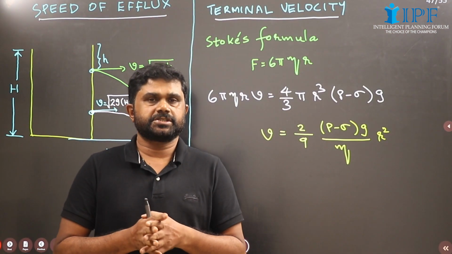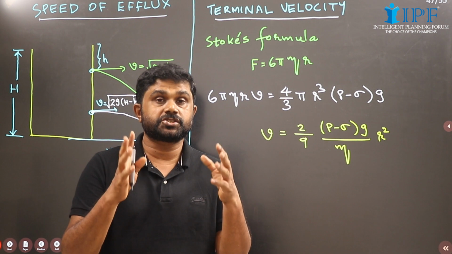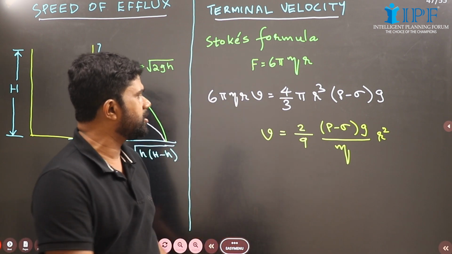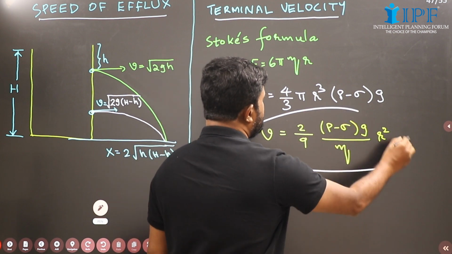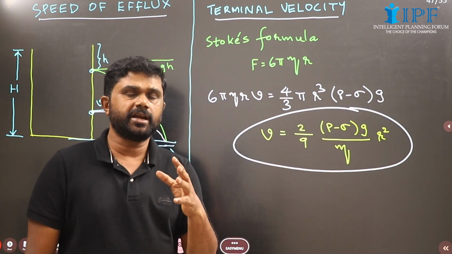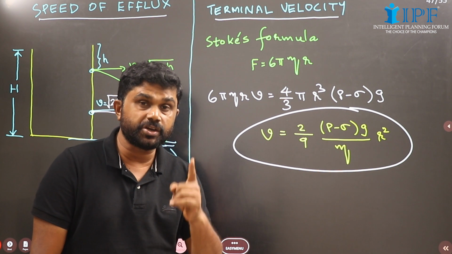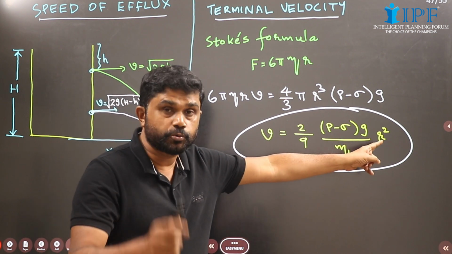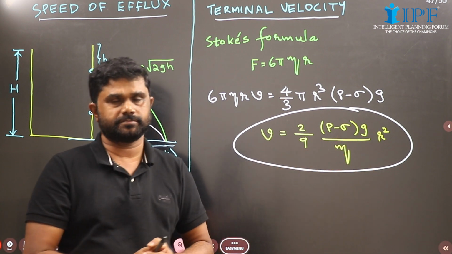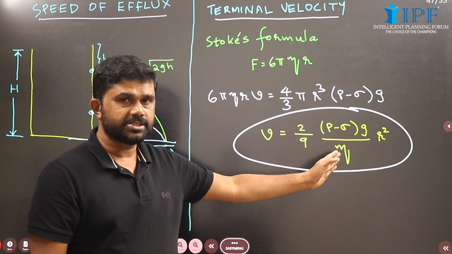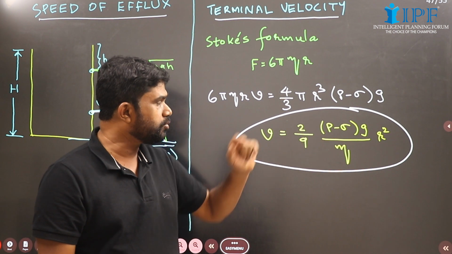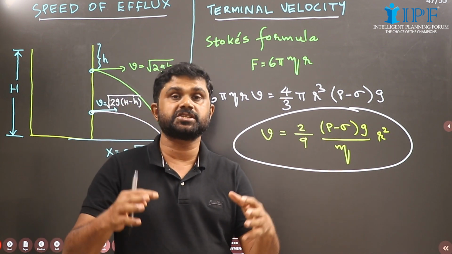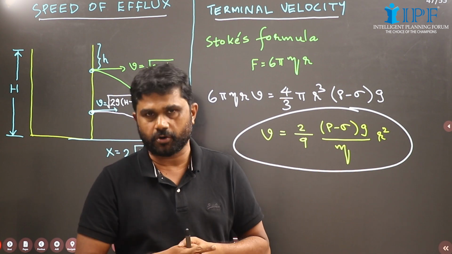Now the next thing in this chapter is terminal velocity. This is the expression for terminal velocity, and the most important thing is that the terminal velocity of a body falling through a viscous medium is directly proportional to the square of the radius. Here eta is the coefficient of viscosity, rho is the density of the body that is falling, and sigma is the density of the medium through which the body is falling.